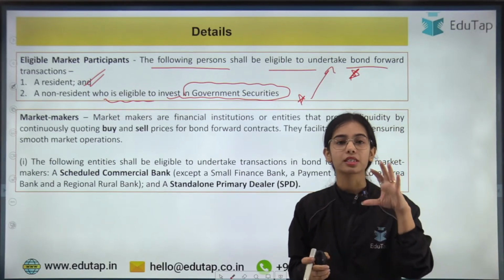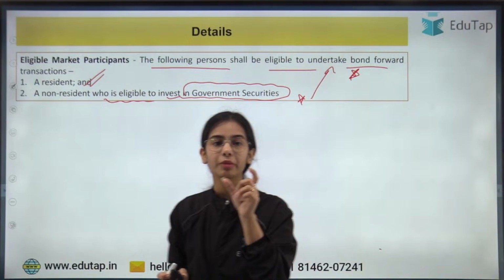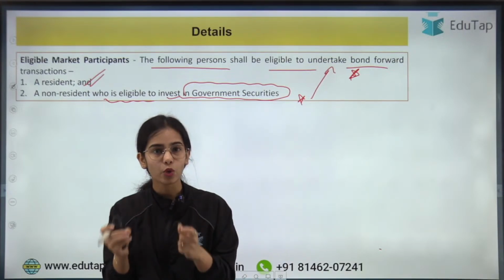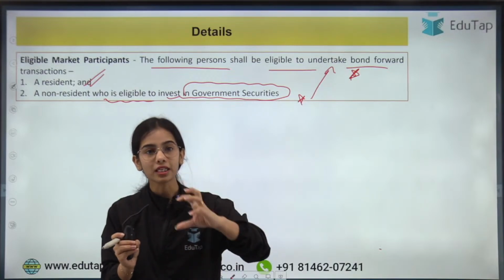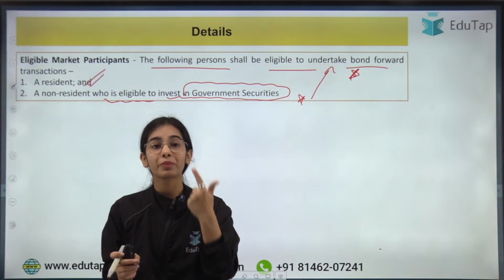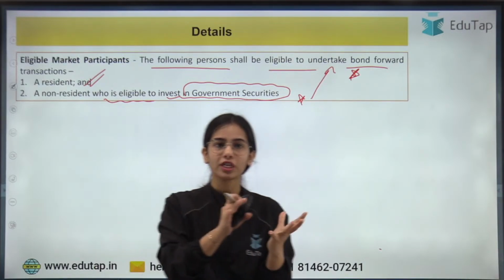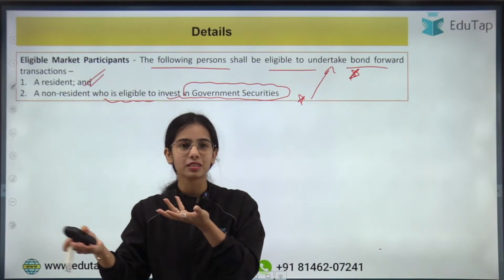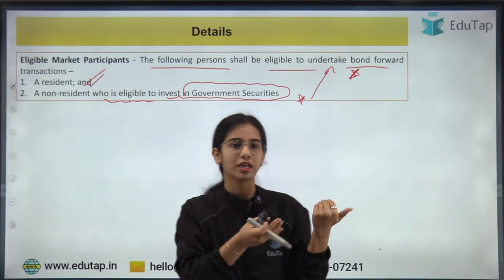Now, market makers. Have you ever heard the term market makers when you were studying government securities? I think you must have heard the term market makers or primary dealers. Usually market makers are also called primary dealers, because the primary dealers are the market makers.